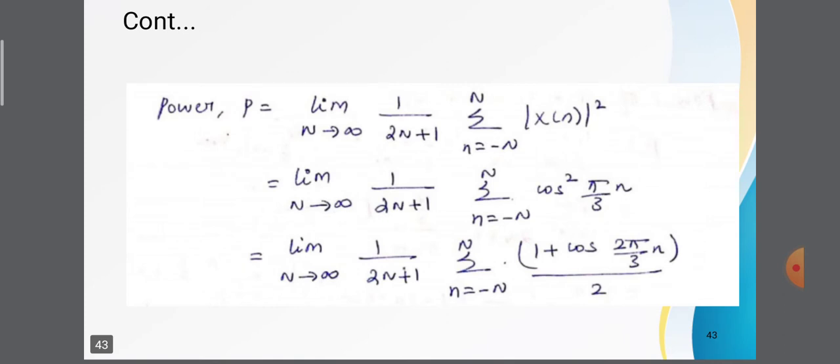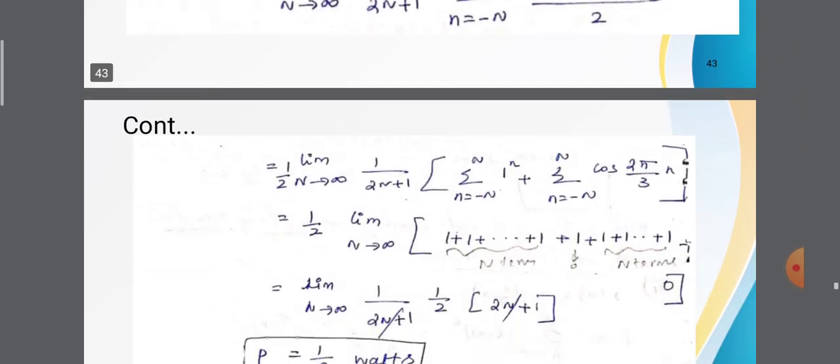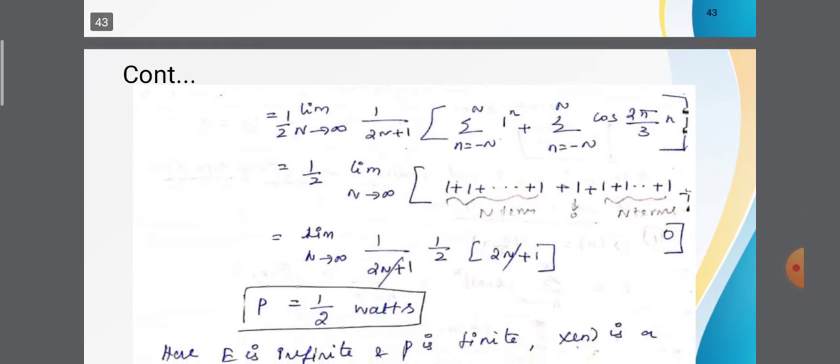Now using the formula cos square theta is equal to (1 plus cos 2 theta) divided by 2, the equation becomes limit n tends to infinity 1 divided by 2n plus 1, summation n equals minus n to n of (1 plus cos 2 pi by 3 n) divided by 2. Now rearranging the summation, the power is equal to 1 by 2 limit n tends to infinity 1 divided by 2n plus 1 into summation n equals minus n to n of 1 power n, plus summation n equals minus n to n of cos 2 pi by 3 into n.